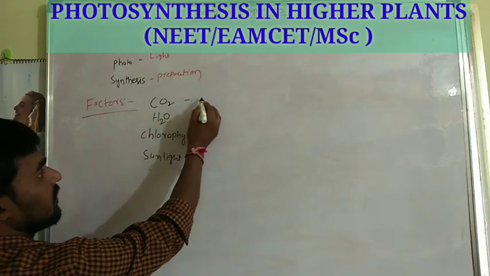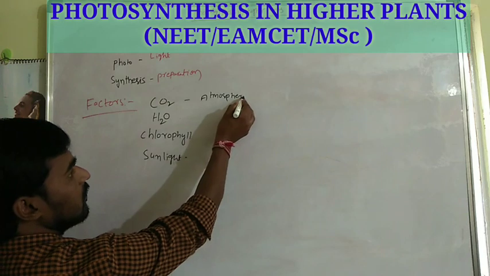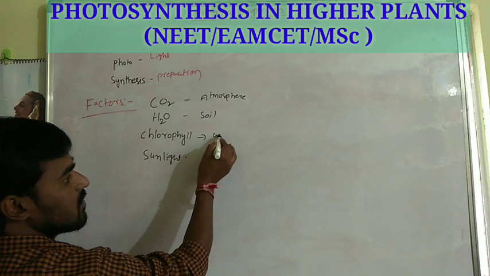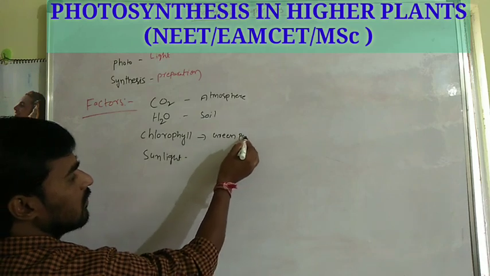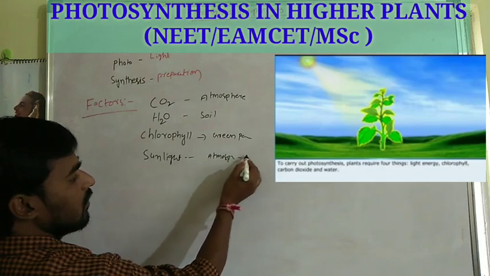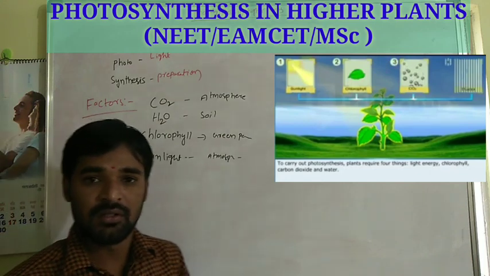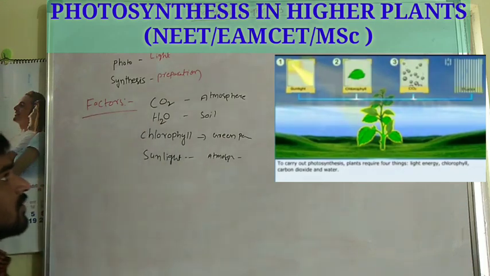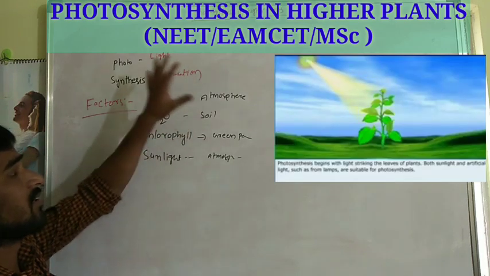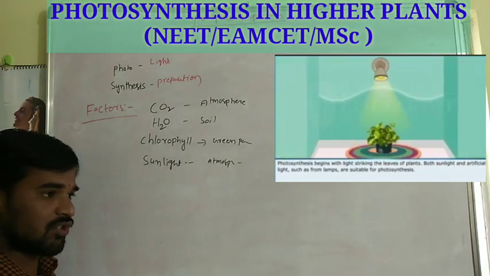See, the carbon dioxide from the atmosphere, H2O from soil, chlorophyll in green parts, sunlight from atmosphere. Okay, these are the essential factors for photosynthesis.